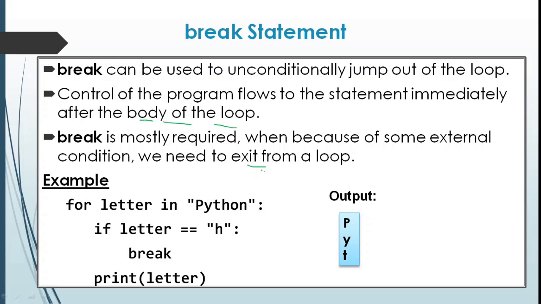Here I have given an example. For letter in Python, the sequence given is a string. On each iteration, the letter will contain each character from the string Python. And the condition given is if letter equal to h. That is, on the fourth iteration, P, Y, T, H. On the fourth iteration, this condition will be true and the break statement will be executed. The three letters P, Y and T will be displayed and after that when h is encountered, the break statement will be executed and the whole loop body will be skipped.